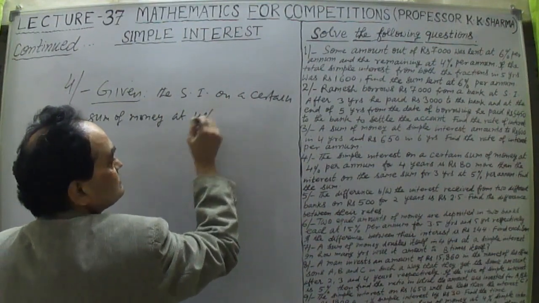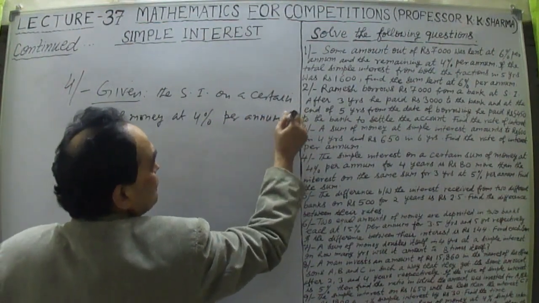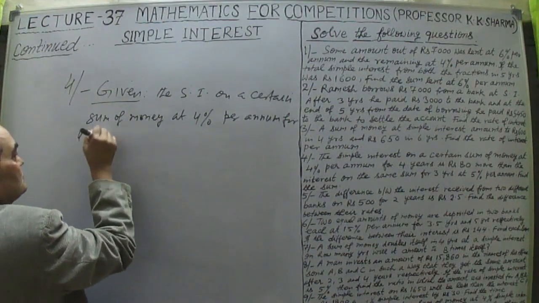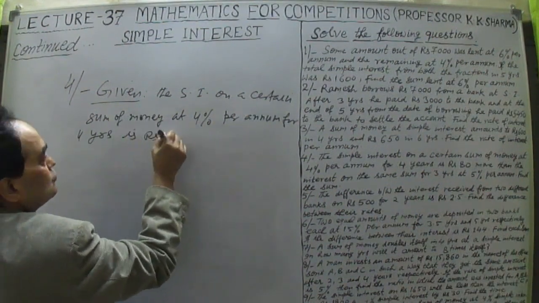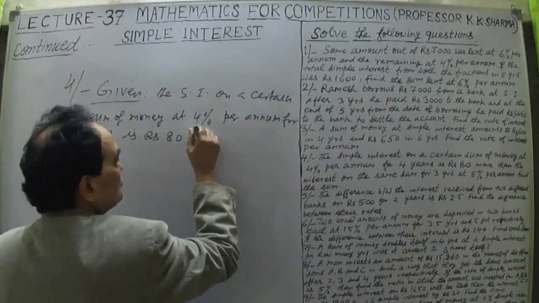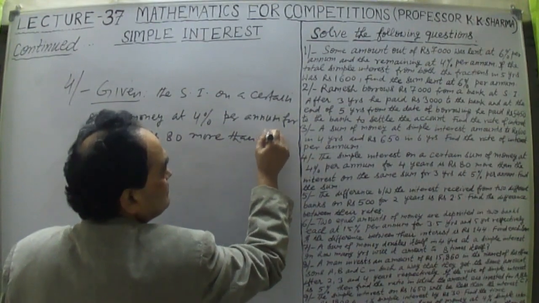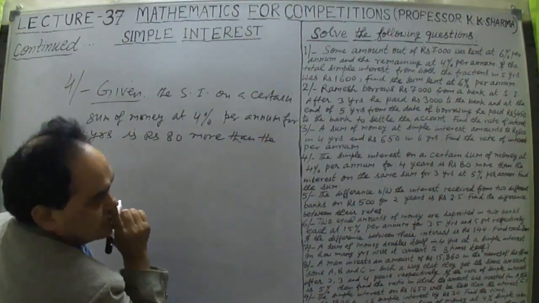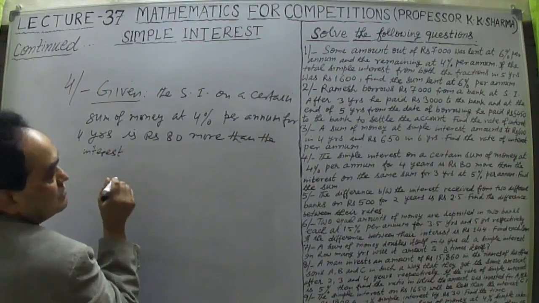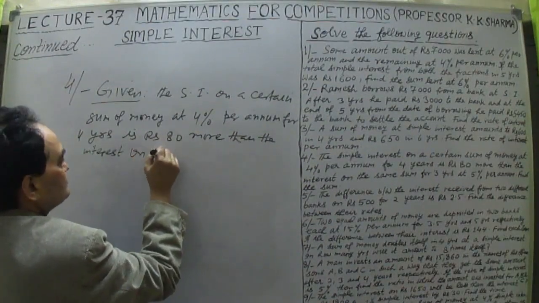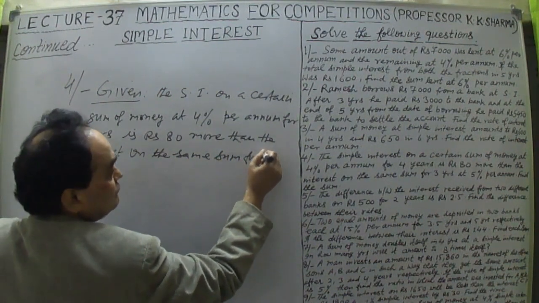On a certain sum of money at 4% per annum for 4 years is ₹80 more than the interest on the same sum for 3 years.